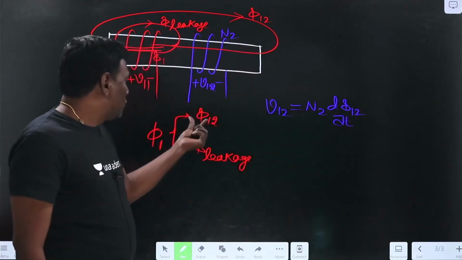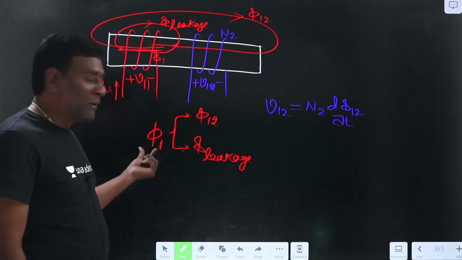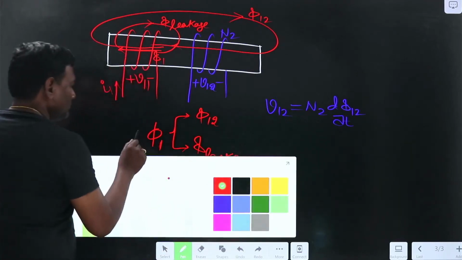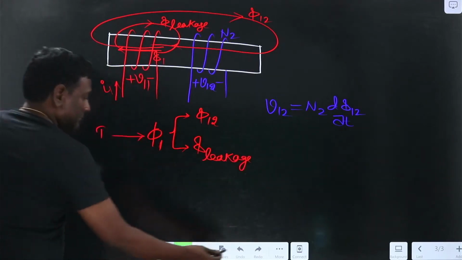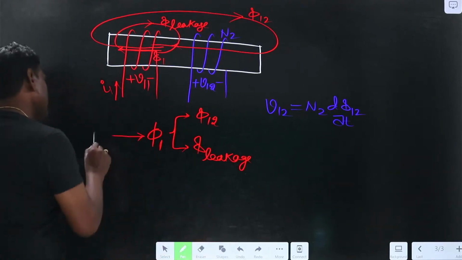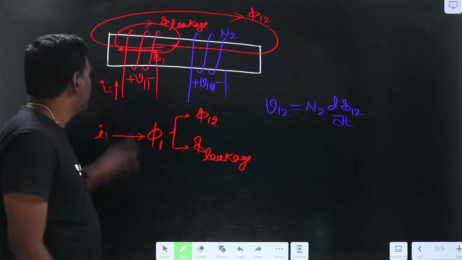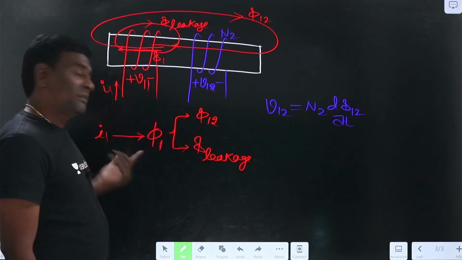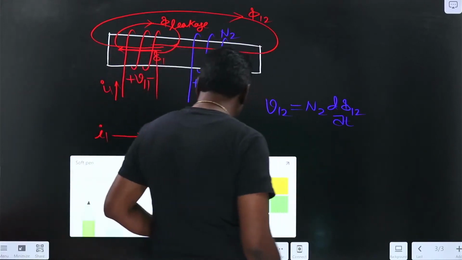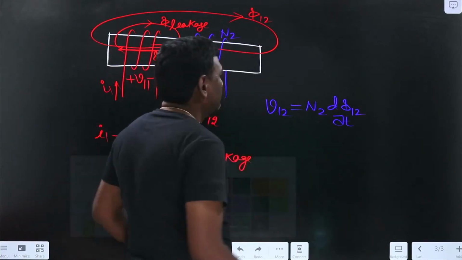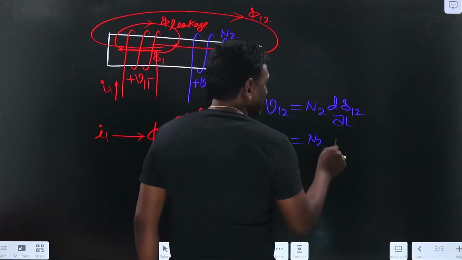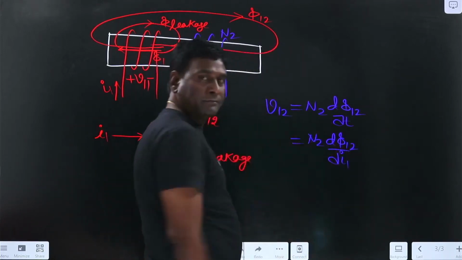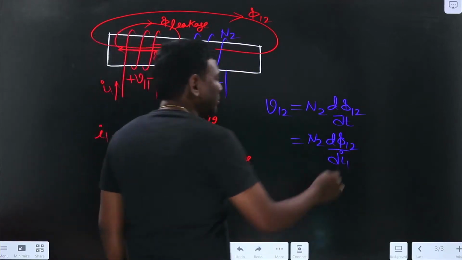Now phi 12 is created because of phi 1, and phi 1 is created because of I1. So my phi 12 is directly proportional to I1, or not? Yes. So see here, blue is going to be equal to N2 into d phi 12 by di1 into di1 by dt.